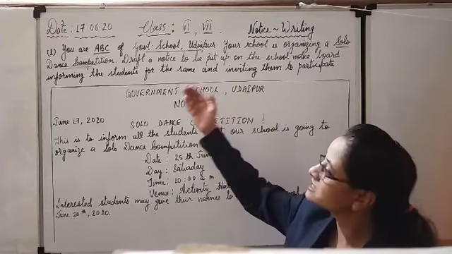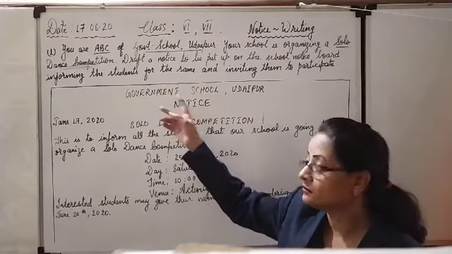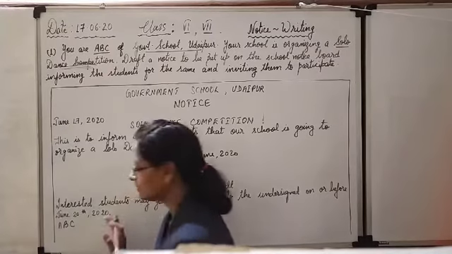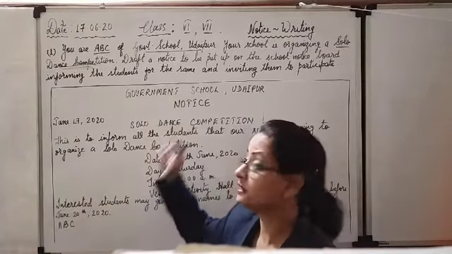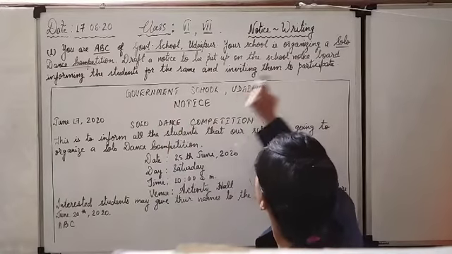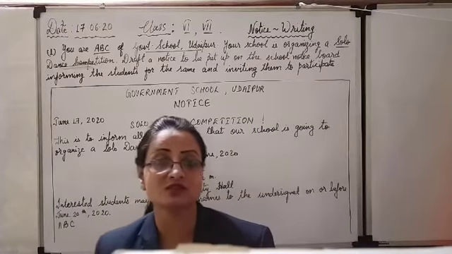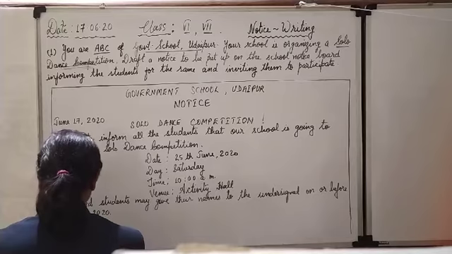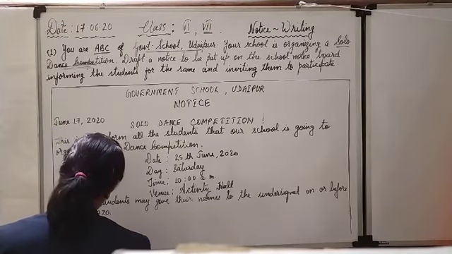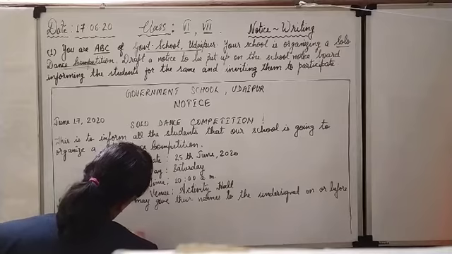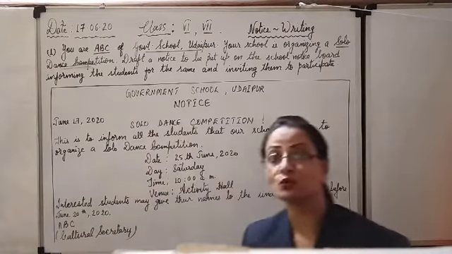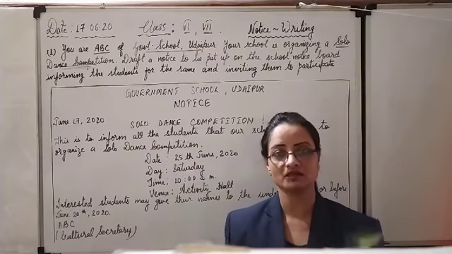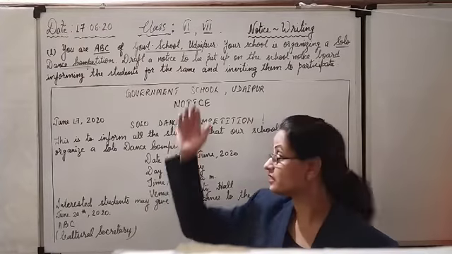Now you have to sign or write your name. ABC, your name is ABC, written in the question. In the left hand corner, I have told you in the format. Next line, who are you? Not given. So what will you write? Dance competition is a cultural activity, so cultural secretary. We can write in the bracket cultural secretary. This is your post. Who is writing the notice? Suppose the principal is preparing the notice. In the bracket you will write principal. ABC principal, XYZ principal, or whatever name is given there.